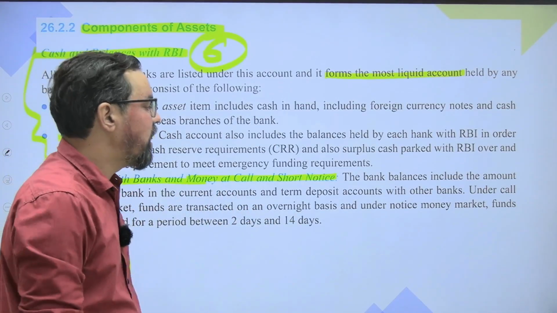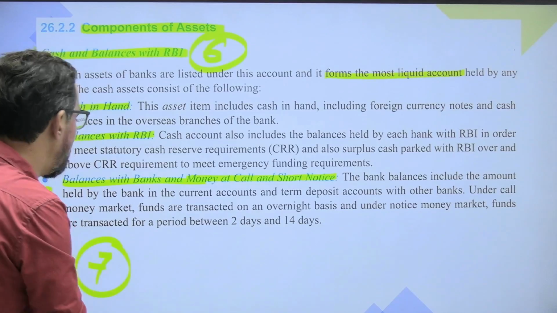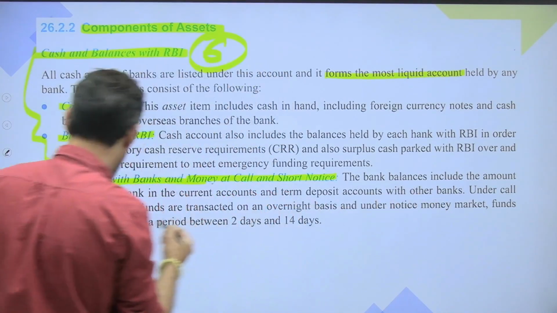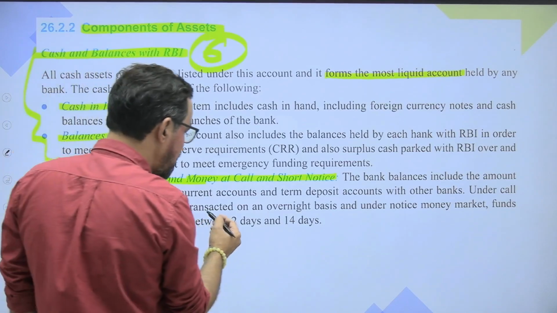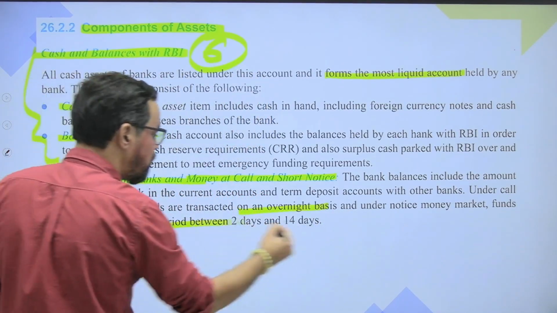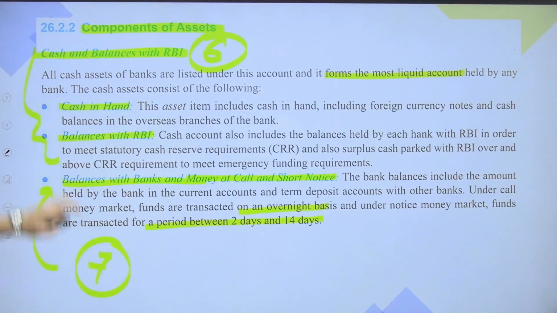The bank balance includes amount held by the bank in current accounts and term deposits. Under the call money market, funds are transacted overnight, and for notice it is up to 14 days. So this is the one. So cash in hand and cash with RBI including CRR and all, they generally come under this.